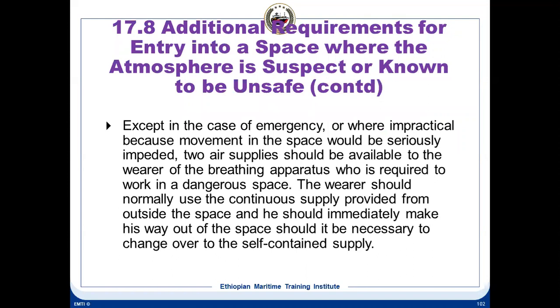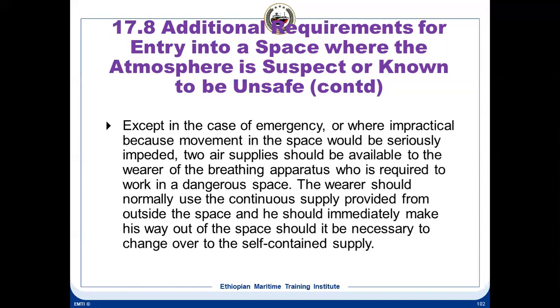Except in case of emergency or where impractical because of movement in the space would be seriously impeded, 2 supplies should be available to the wearer of a breathing apparatus which is required to work in a dangerous space. The wearer should normally use the continuous supply provided from the outside, and he should immediately make his way out of the space should it be necessary to change over to the self-contained supply. That means he is carrying a BA set.